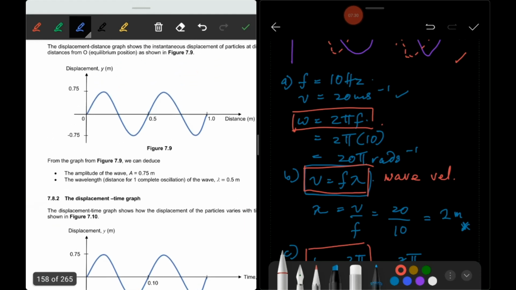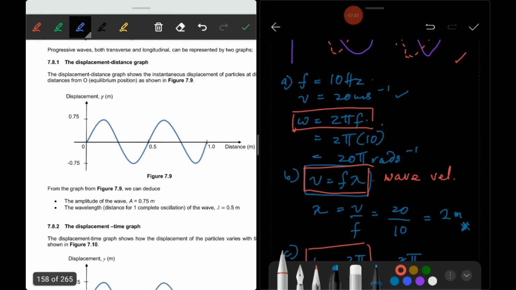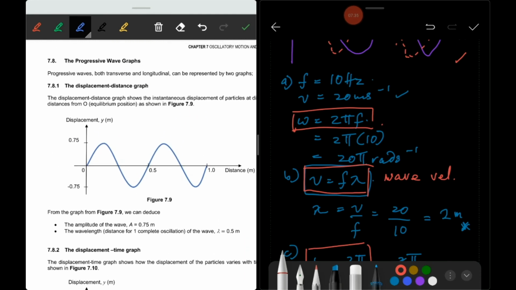Look at this one. We call it the displacement distance graph. Displacement is y, distance is the x axis. From this figure we know that the amplitude of the wave is 0.75.